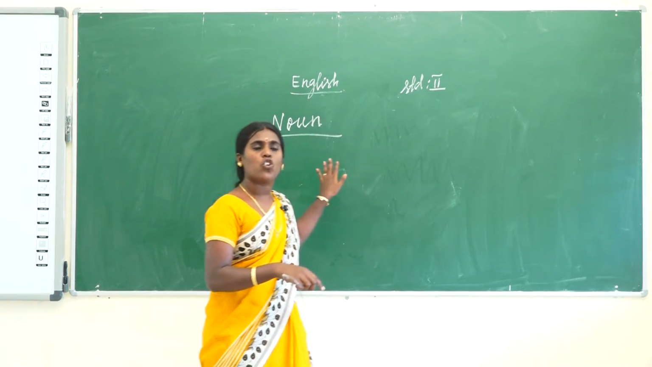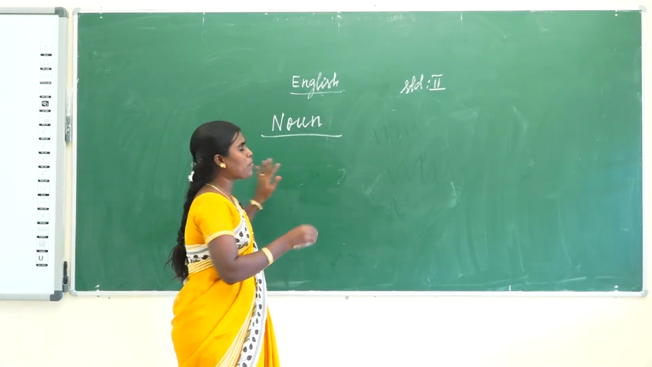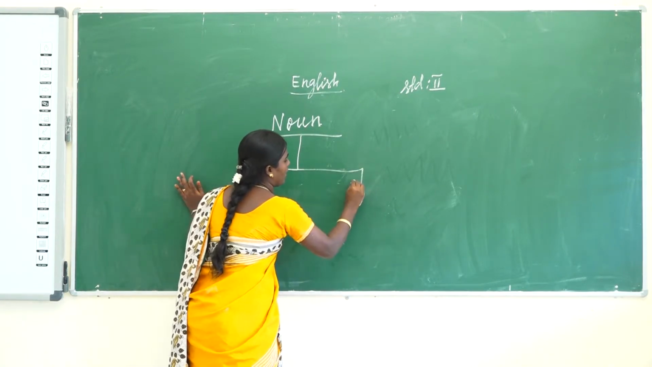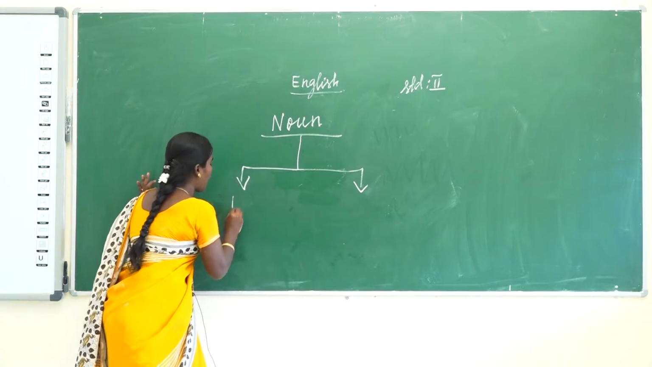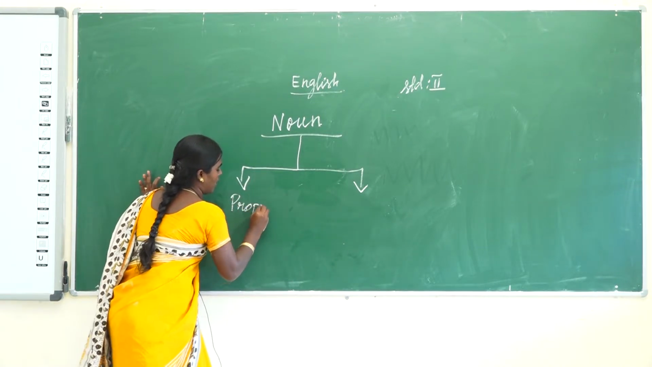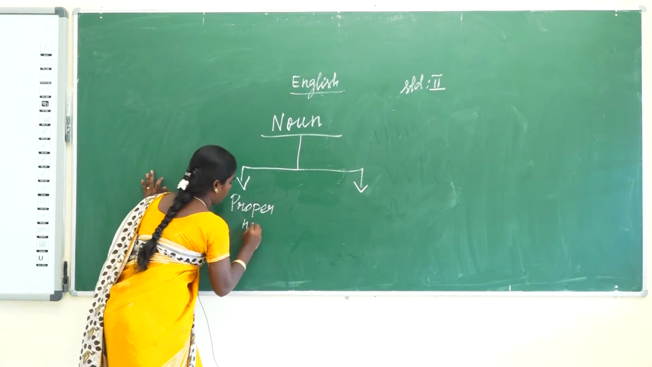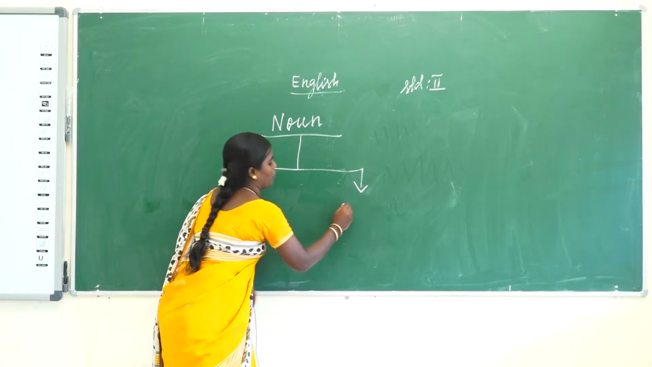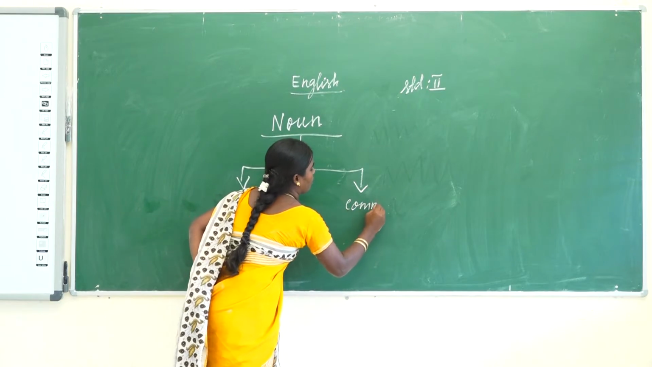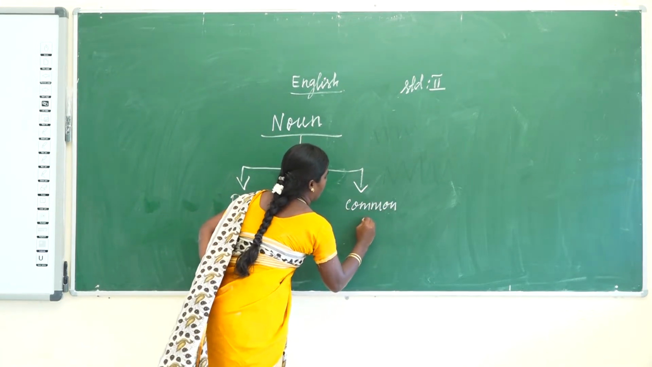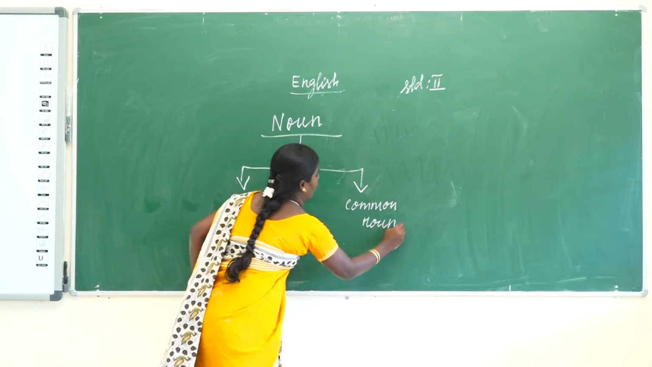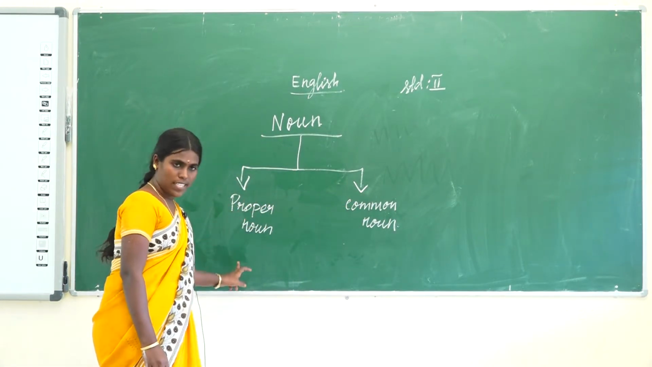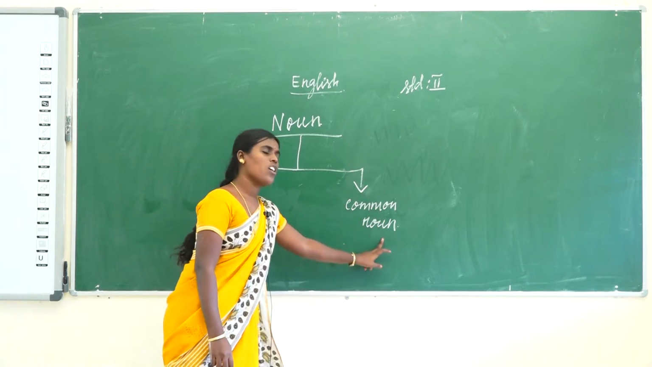Nouns are of two types. How many types? There are two types. The first one is proper noun. The second one is common noun. Nouns have two types: the first is proper noun, and the other is common noun.